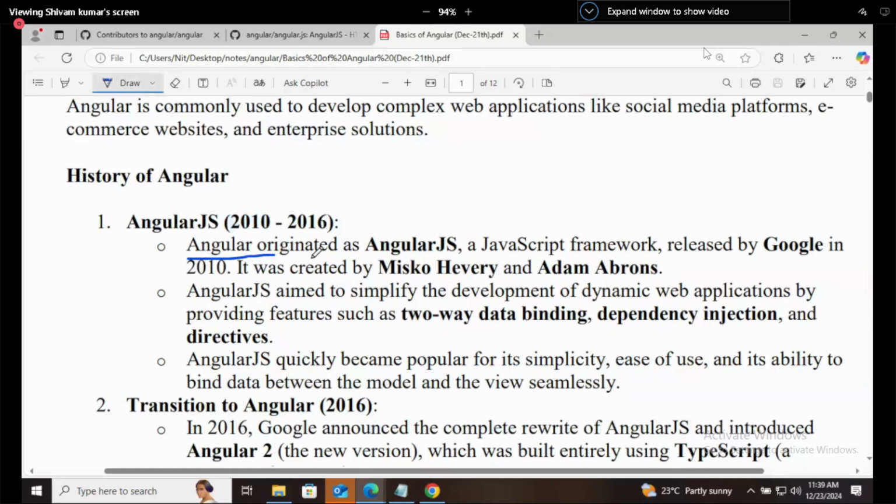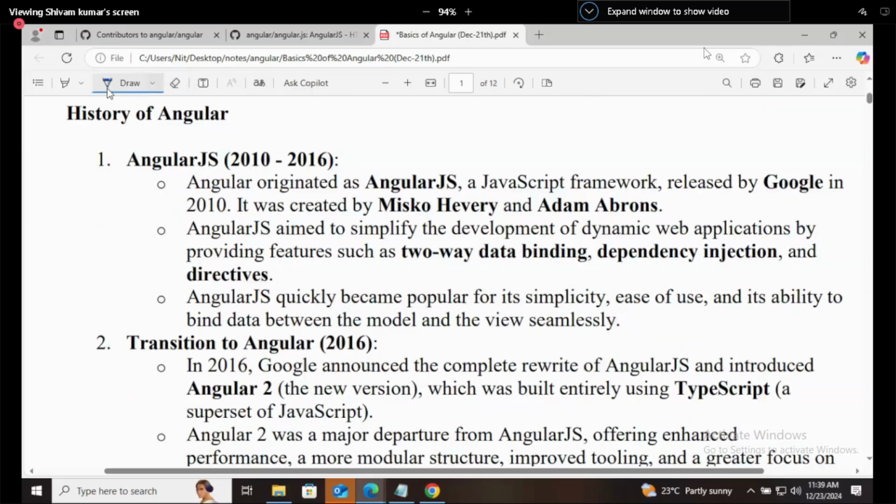Angular originated as AngularJS. How did it originate? Originated means how it came the first time. The first time it came as AngularJS, a JavaScript framework released by Google in 2010. These were the two developers, Hevery and Abrons. No need to write these things as they will be available in the notes. These were the two developers, employees of Google.